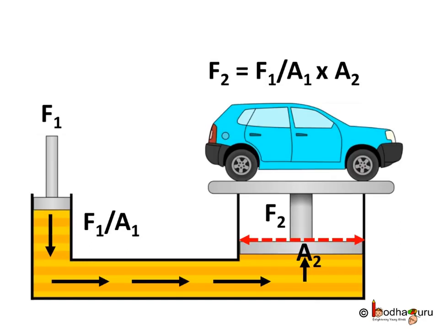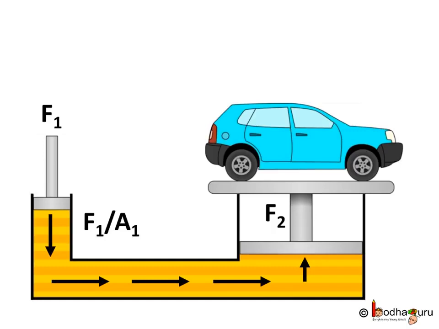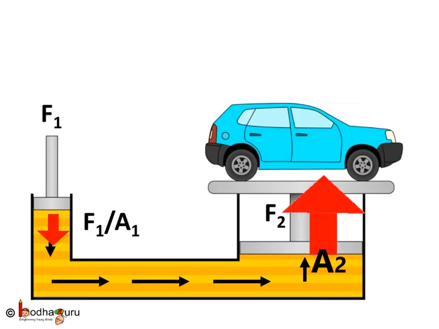This becomes equal to F1 divided by A1 multiplied by A2. Now in case you have not noticed, the upward force applied on the second tube or the second piston is A2 by A1 times the force we applied on the smaller piston. So we see force gets multiplied many times.